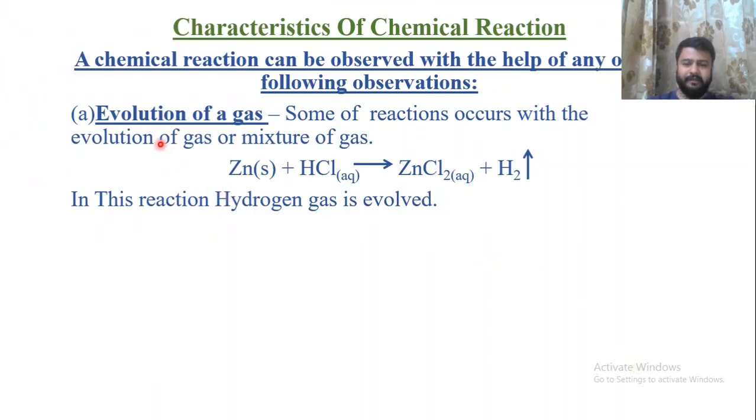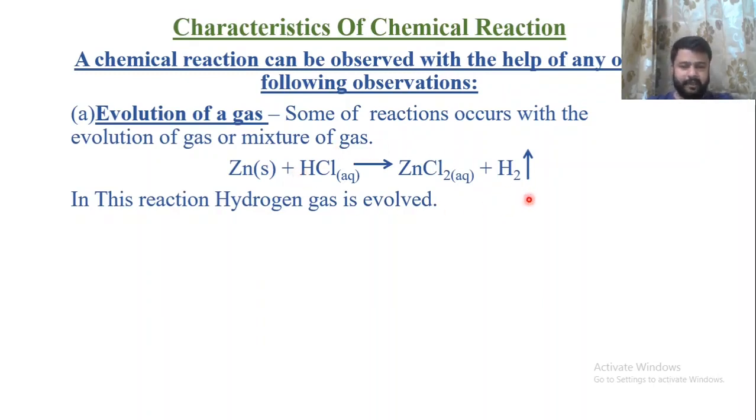The first we will discuss is evolution of gas. Some reactions occur with evolution of a gas or mixture of gases. For example, if solid zinc reacts with HCl or H2SO4, that is sulfuric acid, it gives you zinc chloride in case of HCl and zinc sulfate in case of sulfuric acid, with the release of hydrogen gas.